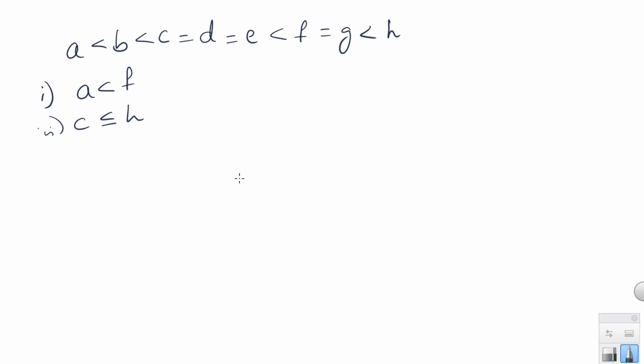Right. So conclusion 1 is true or false. First one true, second one false. True, false. False, true. True, false. True, false.